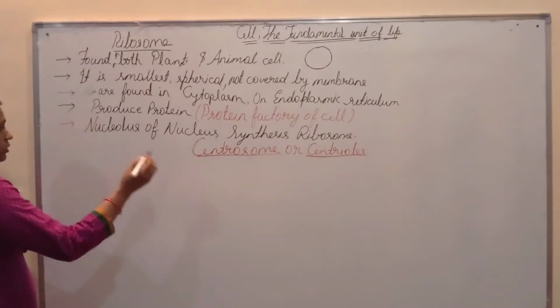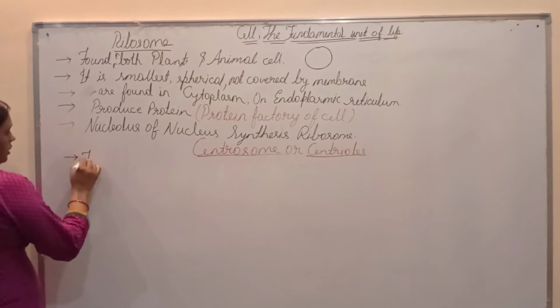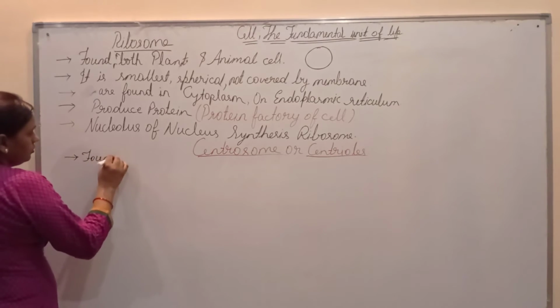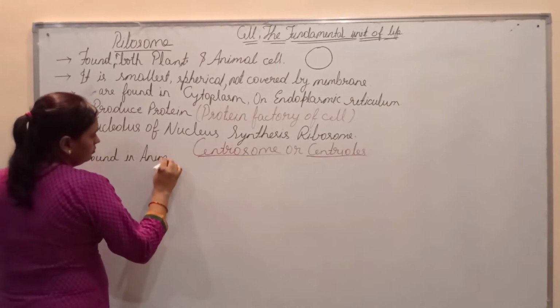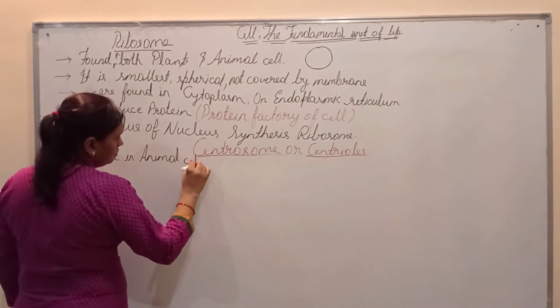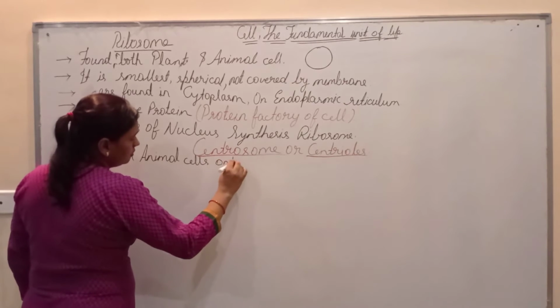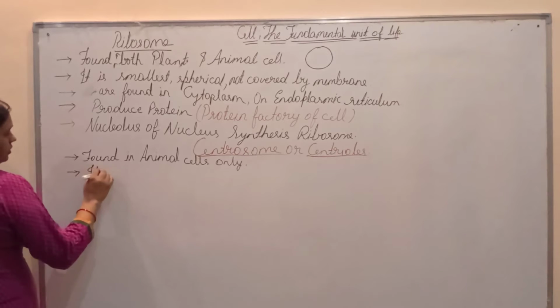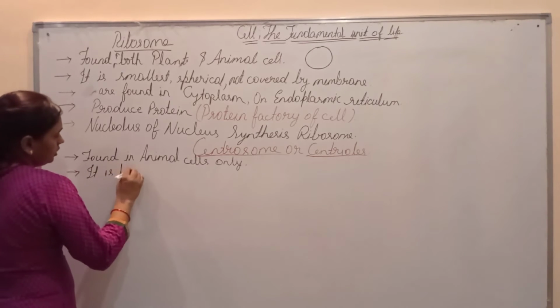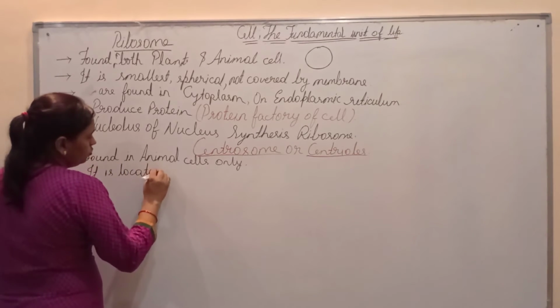These cell organelles are found in animal cells only. It is located near the nucleus.